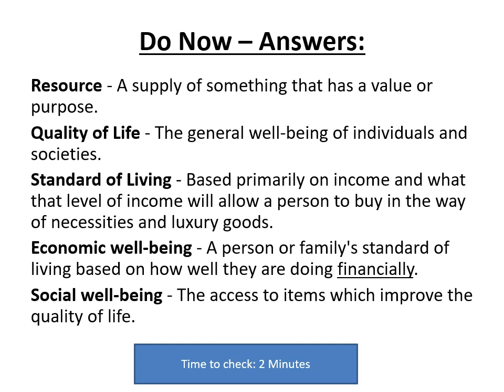Okay, here's the answers. So a resource is a supply of something that has a value or a purpose. Quality of life means the general well-being of individuals and societies. Standard of living is based primarily on income and what that level of income will allow a person to buy in the way of necessities and luxury goods.